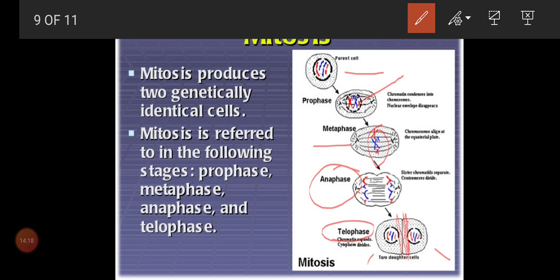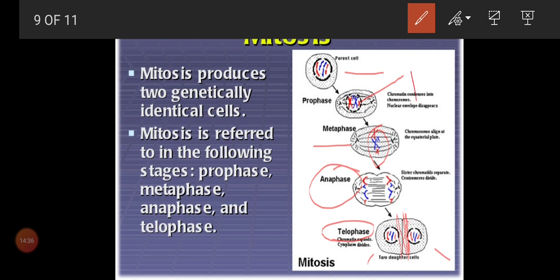Clear, children? And here you want to remember two more technical terms. Karyokinesis, K-A-R-Y-O-K-I-N-E-S-I-S. Karyokinesis means division of the nucleus.